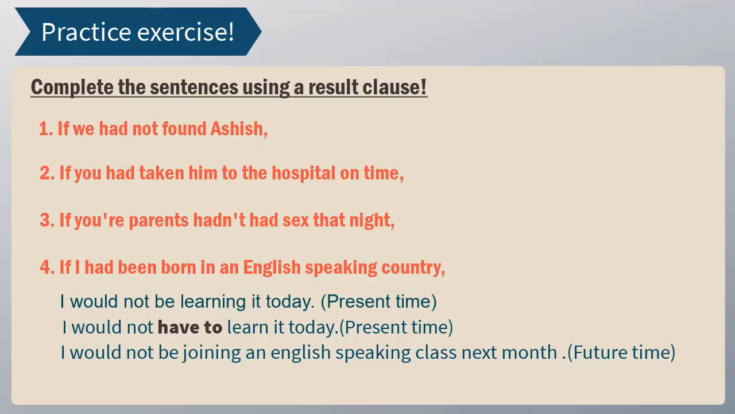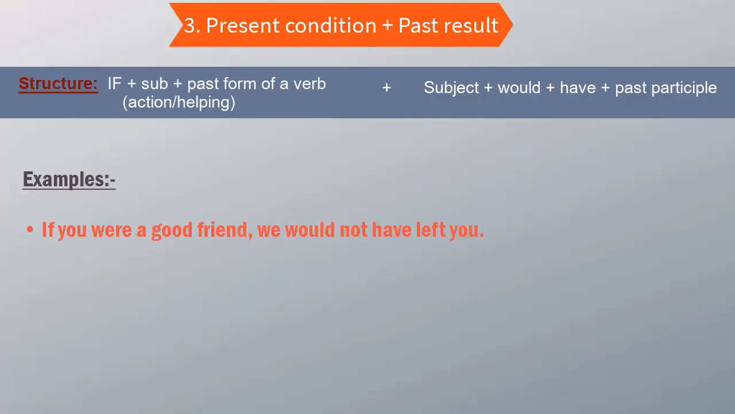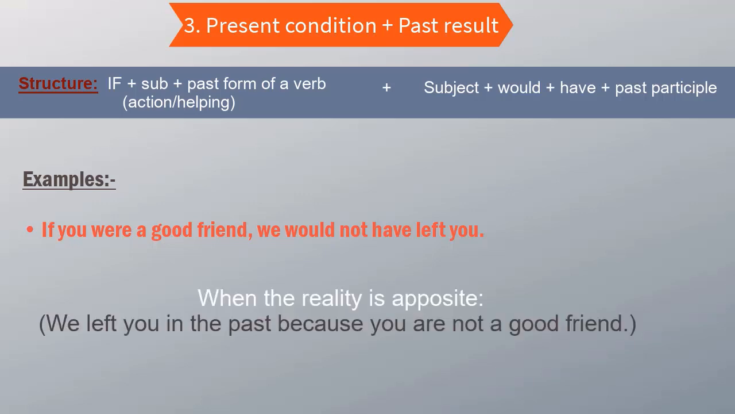Now let us move to situation number 3. If clause in the present and the result in the past. If you were a good friend, we would not have left you. Now, do not get confused with the simple past tense. It is a simple past tense, but it's referring to the present time. If you were a good friend, you are not a good friend. If you were a good friend, we wouldn't have left you. Something in the past wouldn't have happened. We wouldn't have left you. Now, when would you say that? In what situation would you say this? We left you in the past because you are not a good friend.